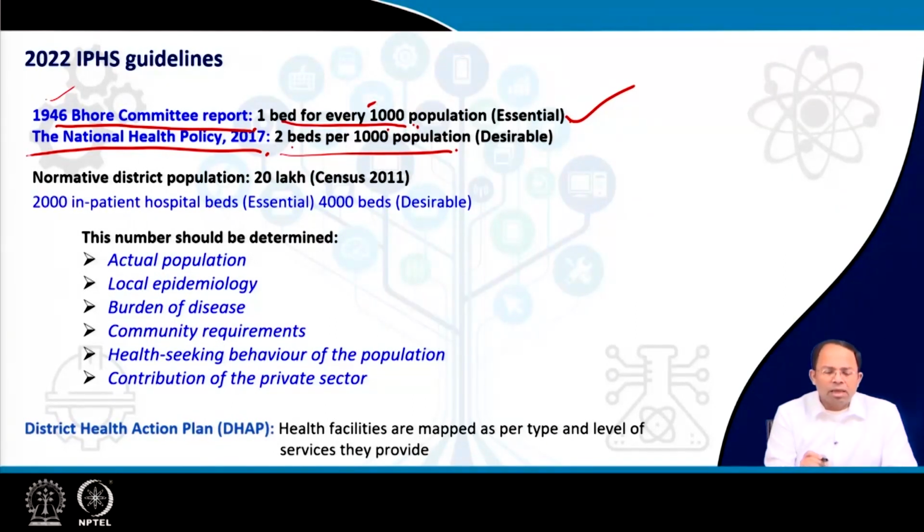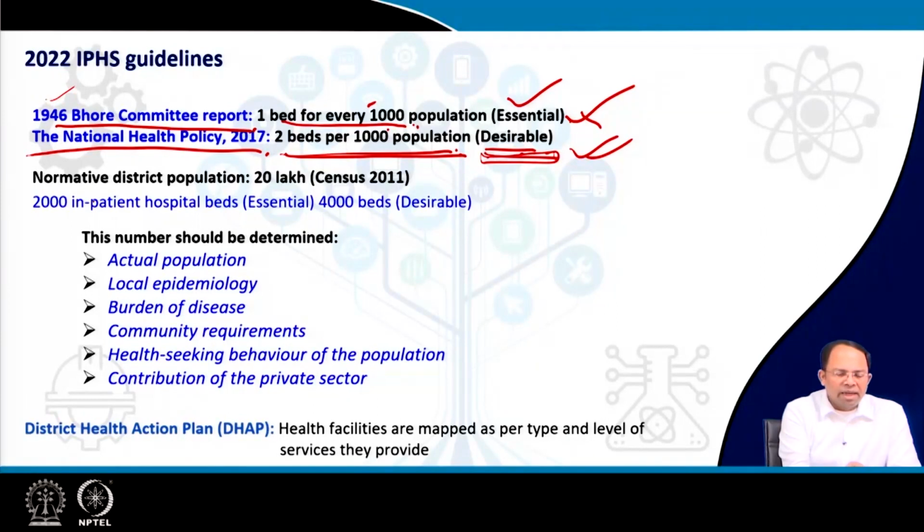Now, the problem is that not all areas have grown at the same pace at the same point of time. There are some areas which are not able to grow at this particular pace, but there are other areas which have grown beyond. So there, the higher order requirement could be decided, and we are saying that these are the desirable levels of facilities. So this is the bare essential, and this is what is desired. That is the maximum we can provide, which should have been better.